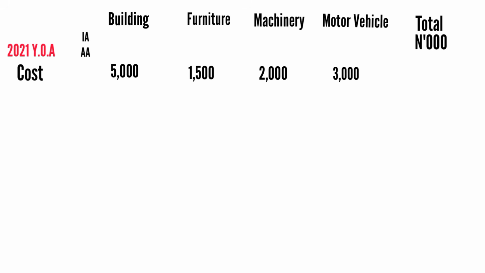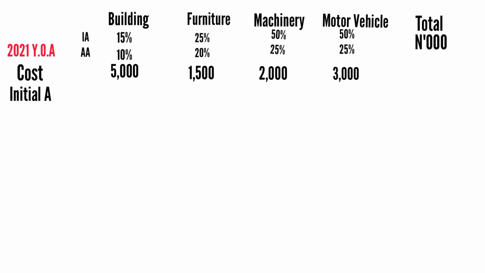Okay, the first thing you will grant is initial allowance. And the rates are usually given. You can see for building 15 and 10, furniture 25 and 20, machinery 50% and 25%, motor vehicle 50% and 25%. So you grant initial allowance for every asset that was purchased in the first year of assessment. So look at it. Which asset was purchased in the first year of assessment? Even if everything was purchased in 2020, it does not mean that everything falls in the 2021 year of assessment. 2020 accounts is what you do in 2021 year of assessment.